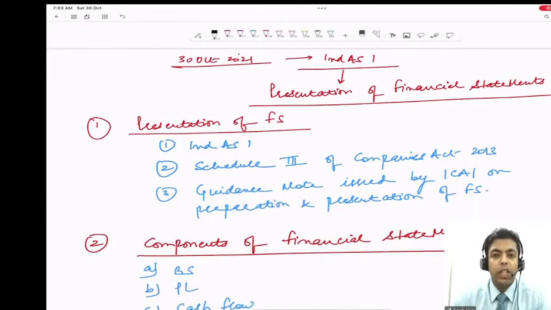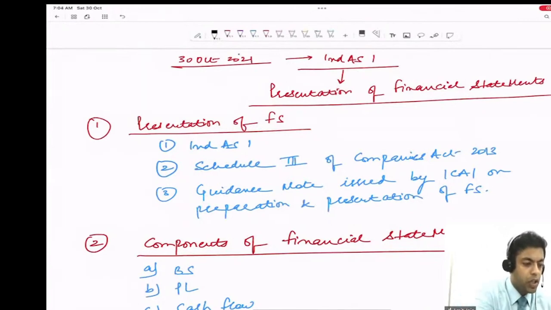For the phase 1 companies, 31st March 2017, 31st March 2016, and 1st April 2015. That means it was the first time when the company will be presenting three financial statements, three balance sheets. But how many profit and loss accounts? Only two profit and loss accounts.